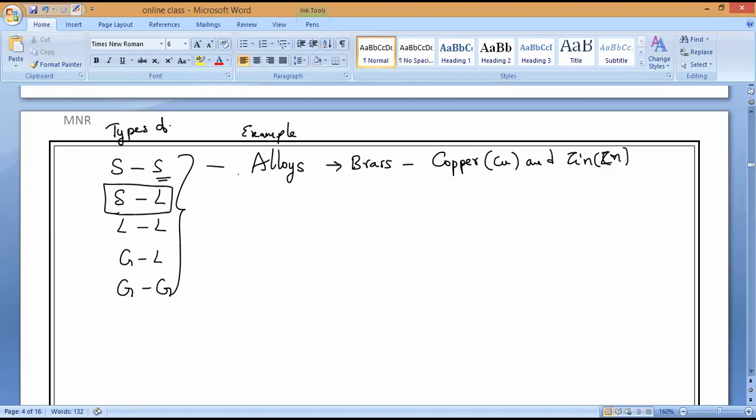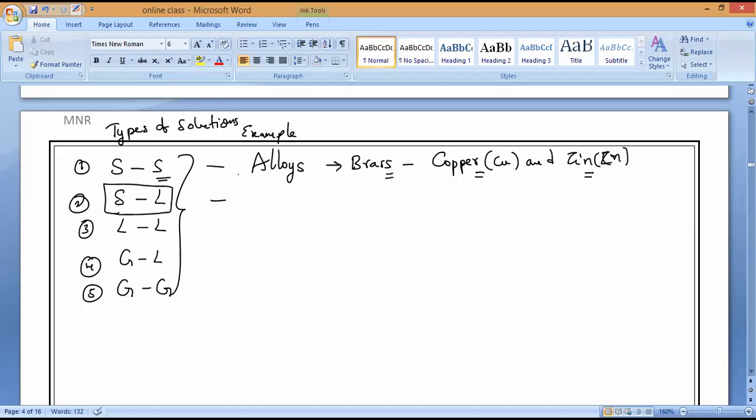Please remember that. Totally how many types of solutions do we have? Five types. I am telling you an example for each one because in the exam they will ask you an example only. So solid in a solid, alloys are the example. Brass is the example of an alloy, made up of copper as well as zinc.